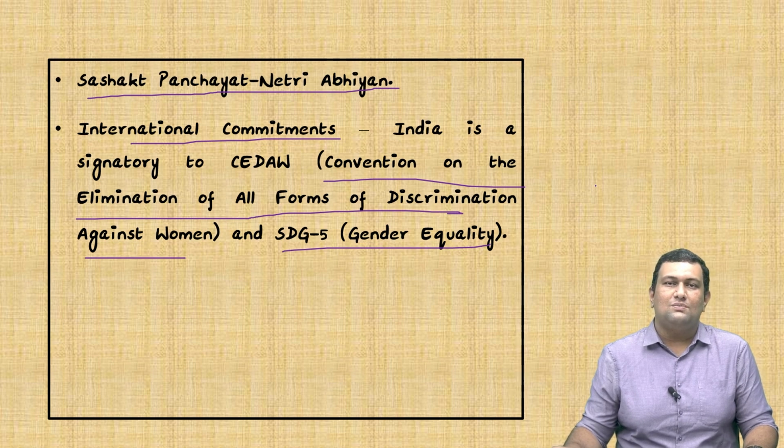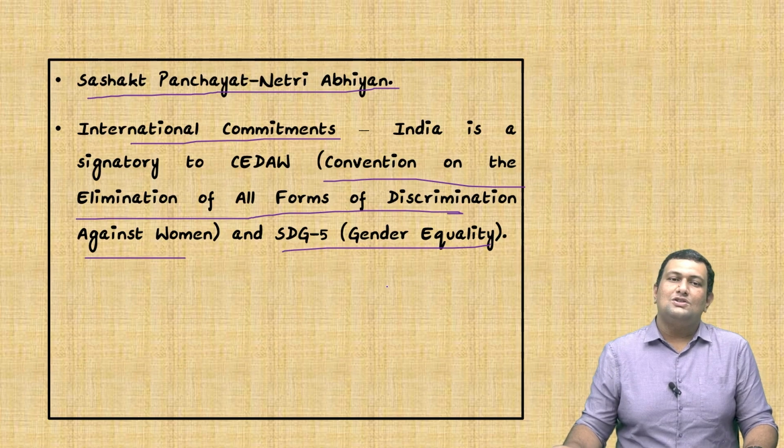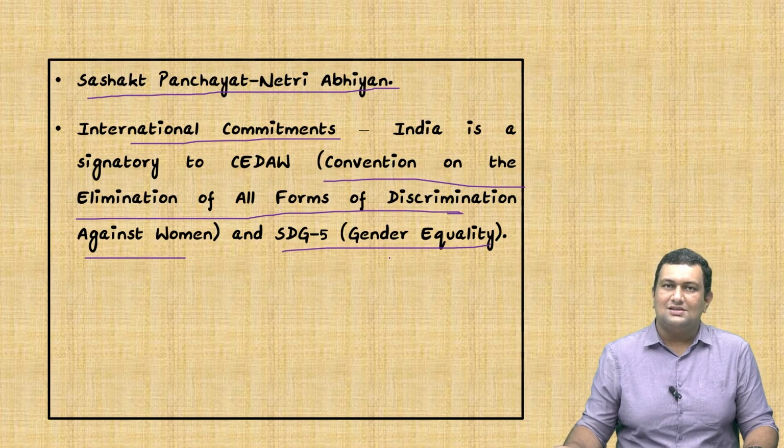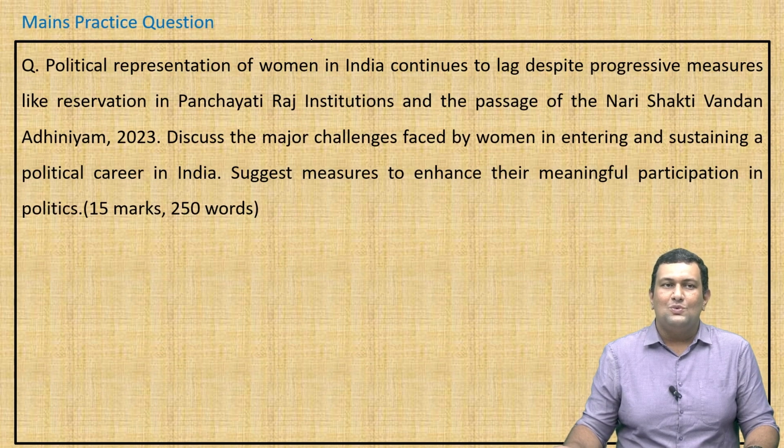You can expect both prelims as well as mains questions. In prelims, you can be asked, for example, about the National Commission for Women: what kind of body it is, when it was formed, and for what reason. Also, you can expect questions on SDGs, like match the following: which SDG 1 is related to what, SDG 2 is related to what, etc. In mains, you can expect a question on similar lines to what we had discussed. Now we will move on to the mains practice question.